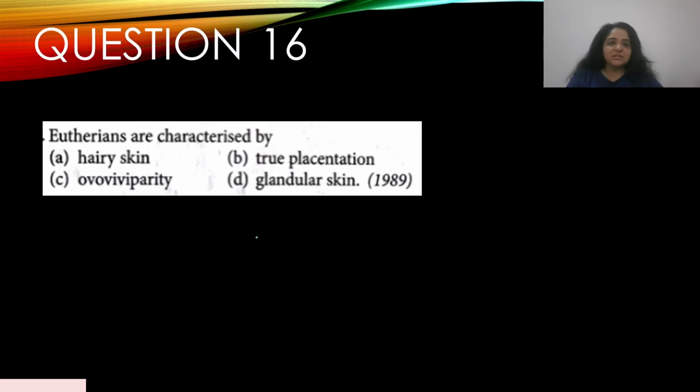Question number 16. Eutherians are characterized by, this appeared in the year 1989. A. hairy skin, B. true placentation, C. ovoviviparity, and D. glandular skin. Okay, so eutherians are characterized by B. true placentation. Okay, so it's B.